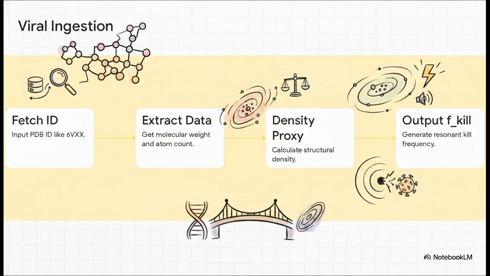First, a researcher just inputs a pathogen's protein databank ID, for example, 6VXX for the SARS-CoV-2 spike protein. Second, the code reaches out and extracts its exact molecular weight and deposited atom count. Third, it calculates what the model calls a structural density proxy. And finally, using those same cosmic constants, it calculates the affinitic impedance and spits out a highly specific disruptive resonant frequency, which it dramatically labels F-kill.